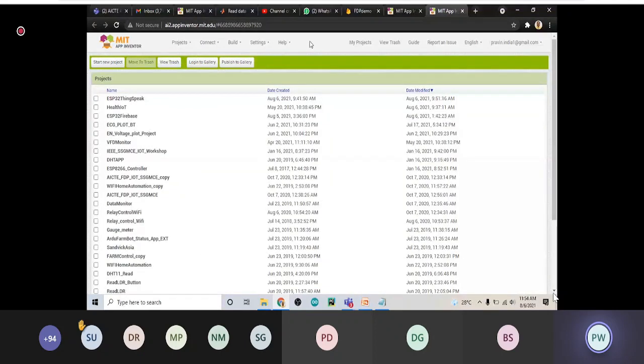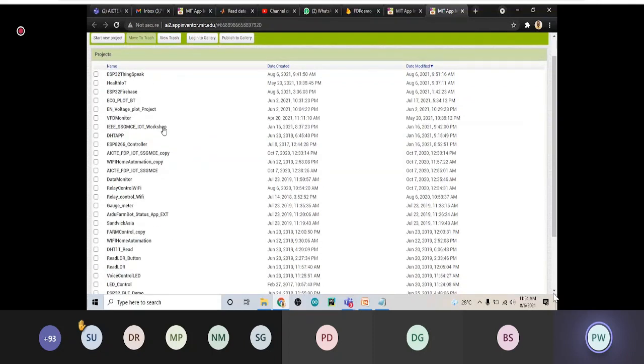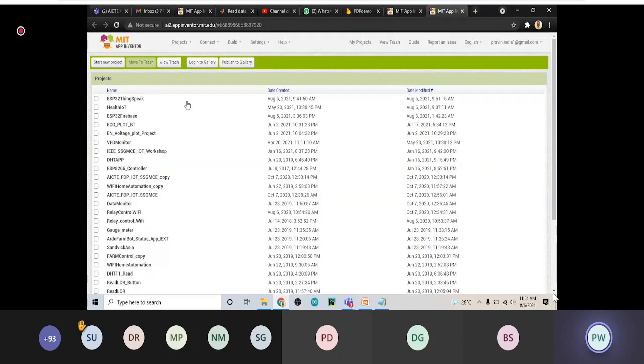But in your case it will be blank, because you have not created any project, so you will get a blank screen. So before moving on to create a project, I will explain the complete MIT App Inventor here, and then we will move ahead with developing your project.